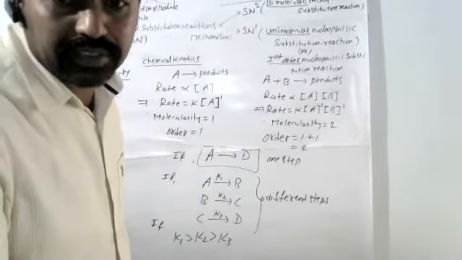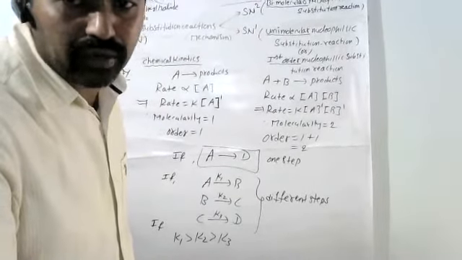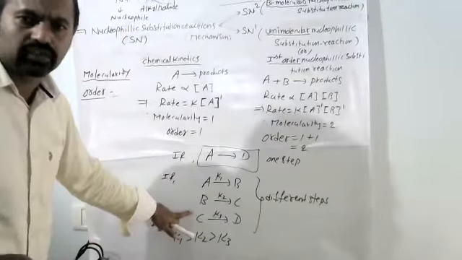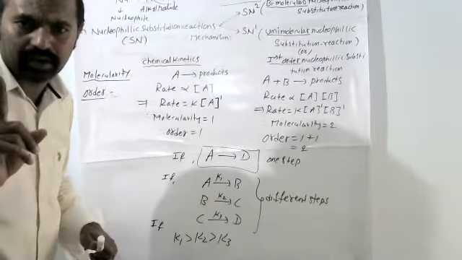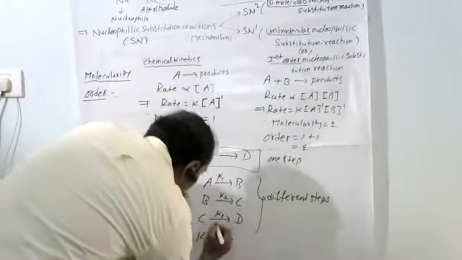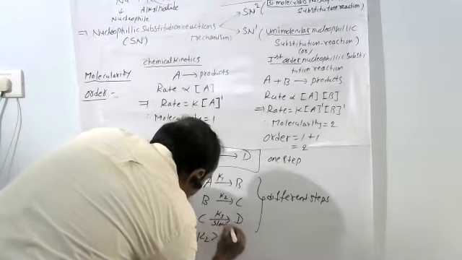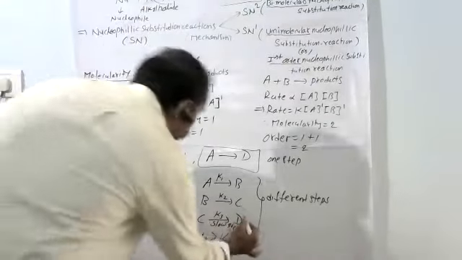Out of 3 steps, which is the slow step? C to D. The last step, C to D, is the slow step. According to the given equation, the third step is the slow step.